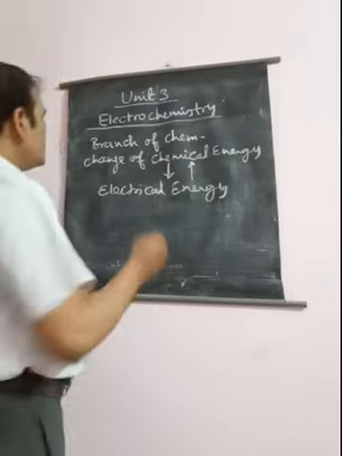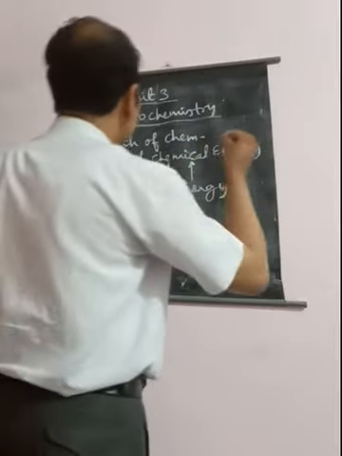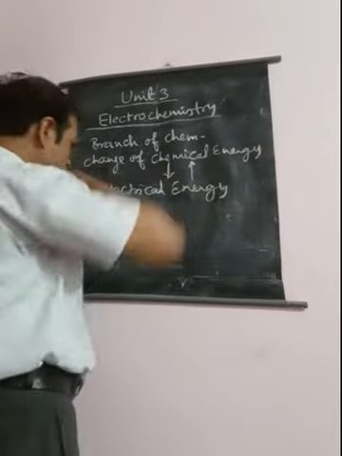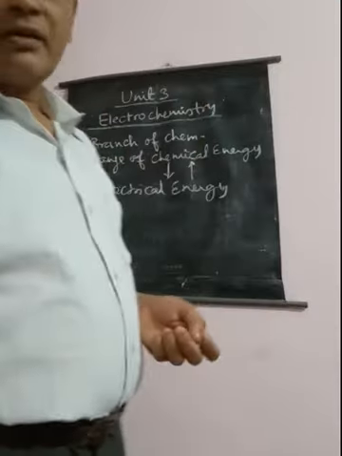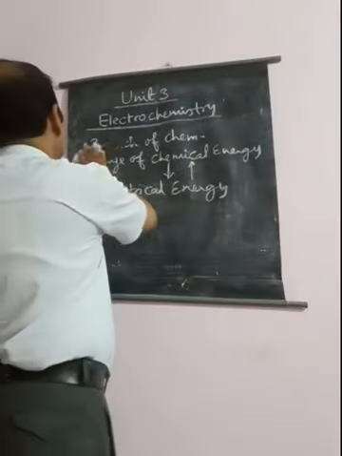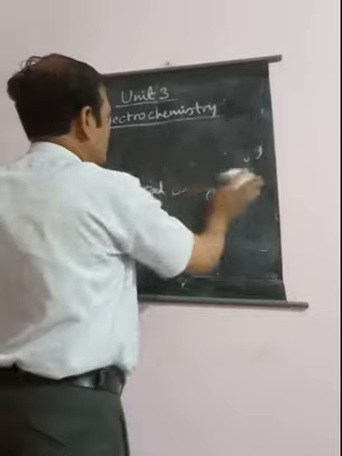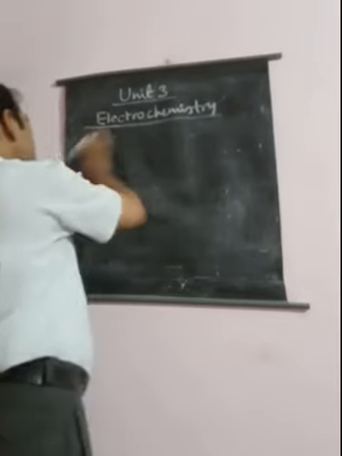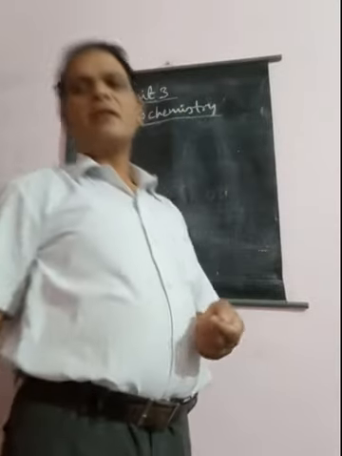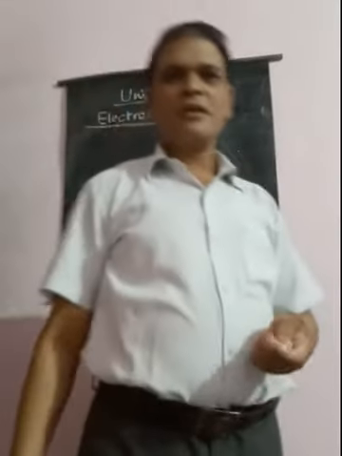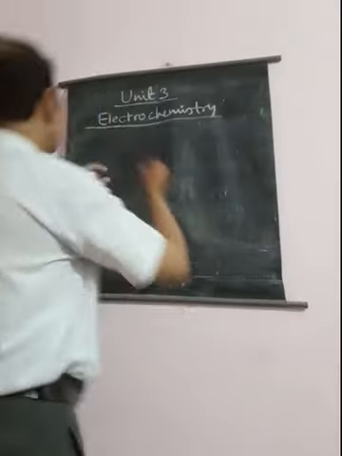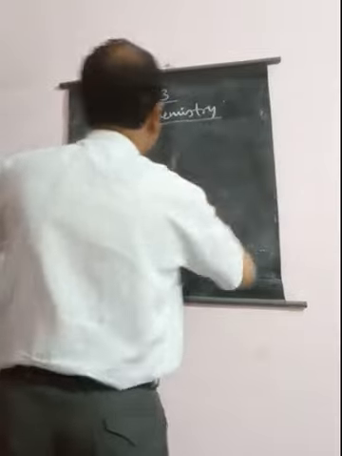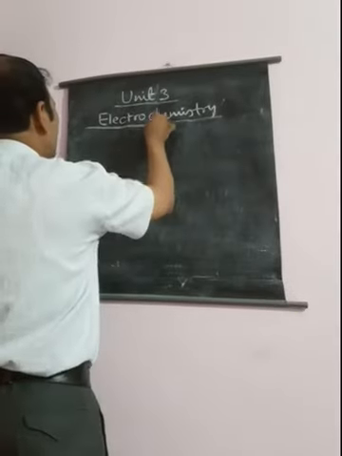Once again we can define electrochemistry: the branch of chemistry which gives us the relationship between electrical energy and chemical energy is known as electrochemistry.